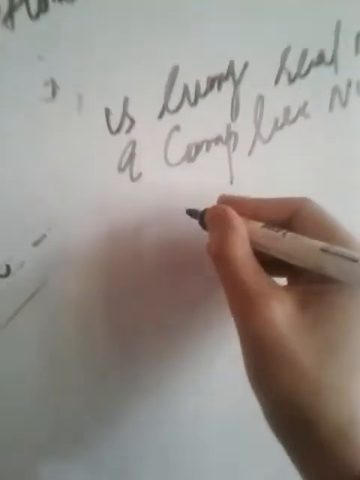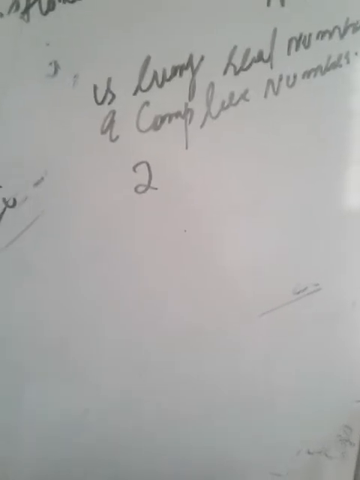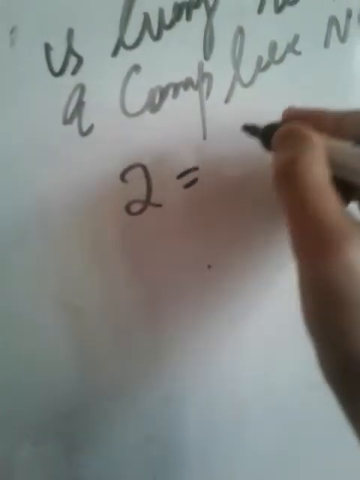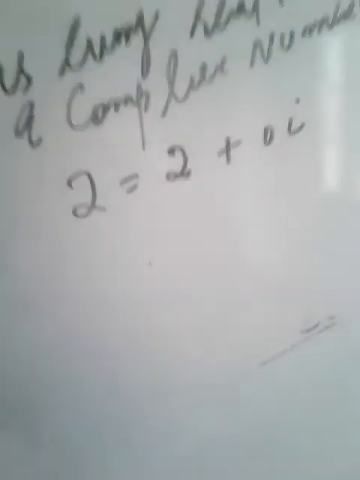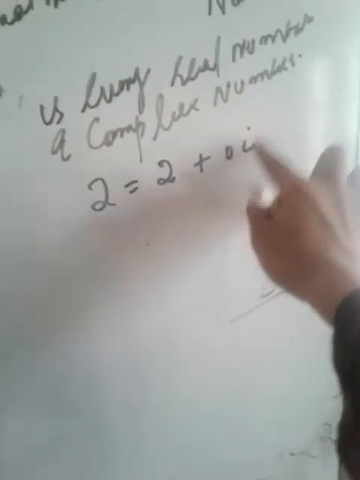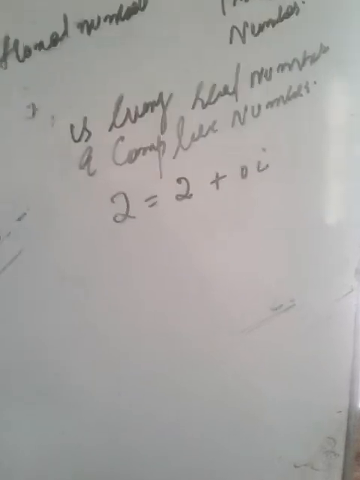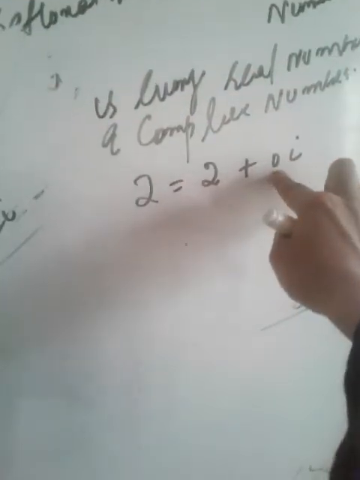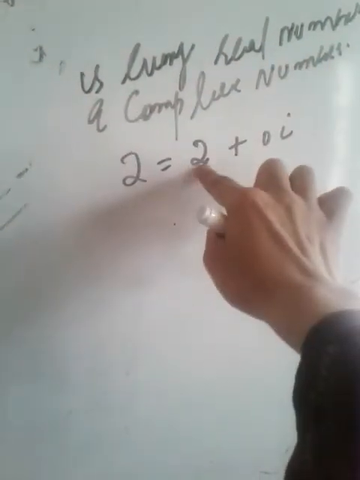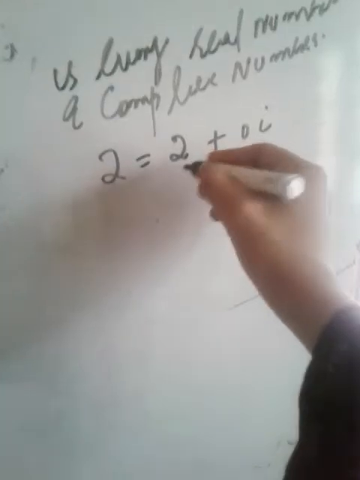How? Suppose you have 2. Is 2 a real number? Yes. We can put 2 in the form 2 plus 0i. Is this a complex number? Of course, by definition, because it is in the form a plus ib, where a and b are real. 2 is real, 0 is real, so the whole is a complex number.